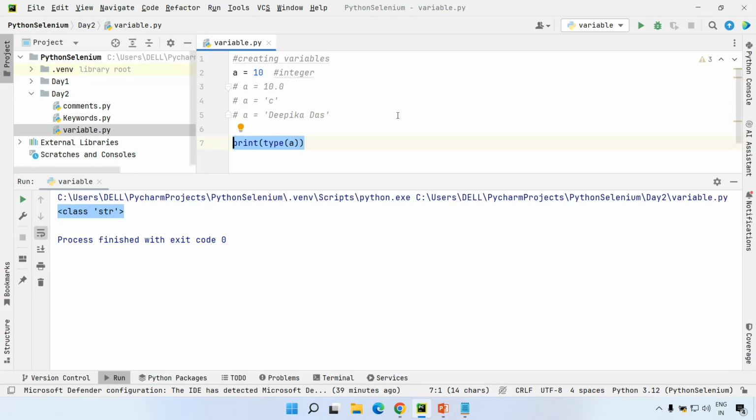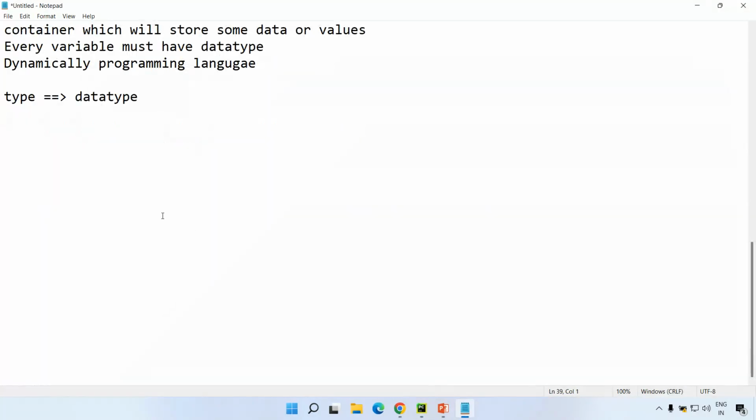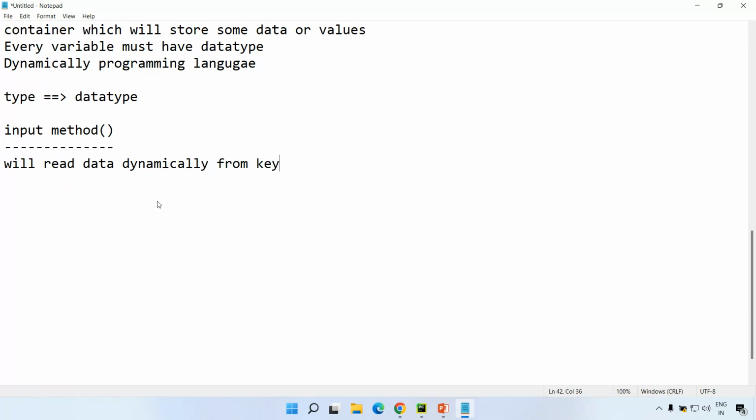So to read the data dynamically from the keyboard, we will go for this input method, right? So let me write it here. Input method. Very important. Going ahead, we'll use this input method, but for now, you need to understand this. What will this input method do? This input method will read data dynamically from the keyboard, right?